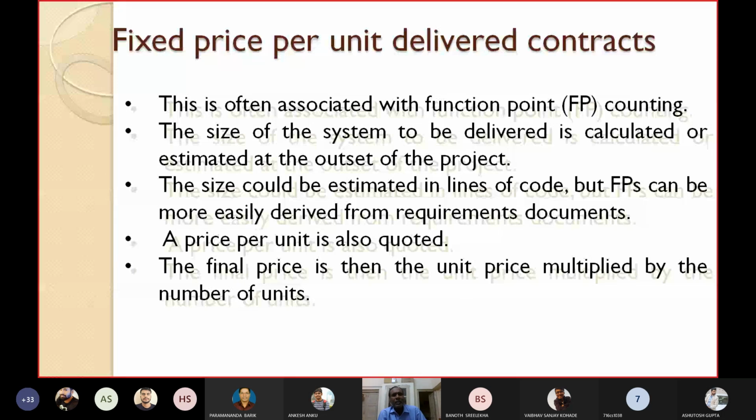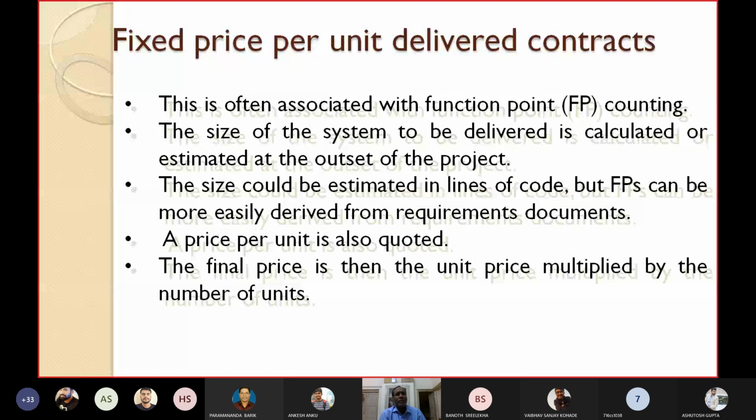The size of the system to be delivered is first calculated or estimated at the outset of the project. So at the outset of the project, the size of the system to be delivered is estimated, maybe in terms of function points. In your project, how many function points are expected? Accordingly, the money will be calculated.